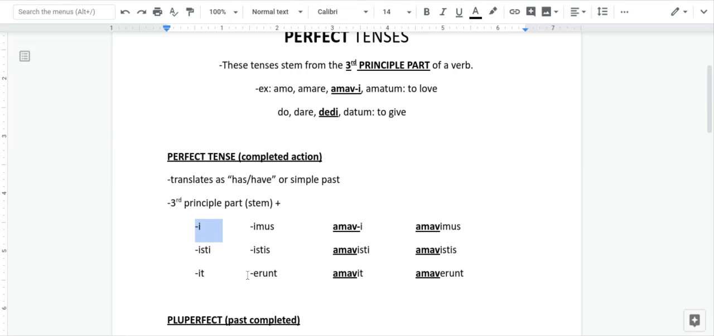Because when you get down here, there's no i. And you can see that here because you're taking the i away. That i is an ending. And then you're adding erunt, which is the ending for the third person plural. So this would translate as they have loved, or they loved. Okay, hope you followed me on that.